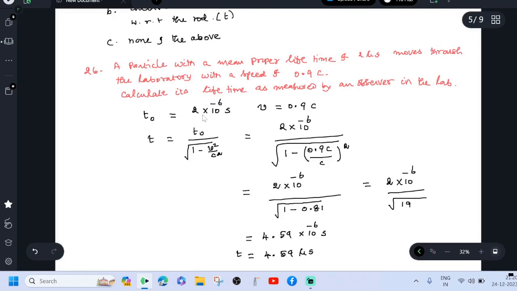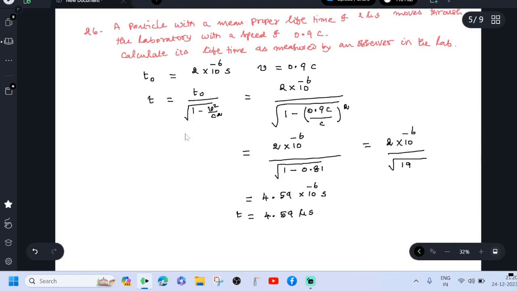Here t0 equals 2 into 10 power minus 6 second. Micro means 10 power minus 6. Then velocity equals 0.9 into c. We substitute all these values, and we get t equal to 4.59 microsecond.